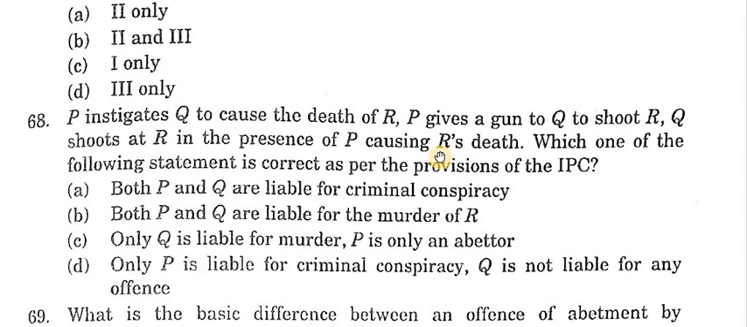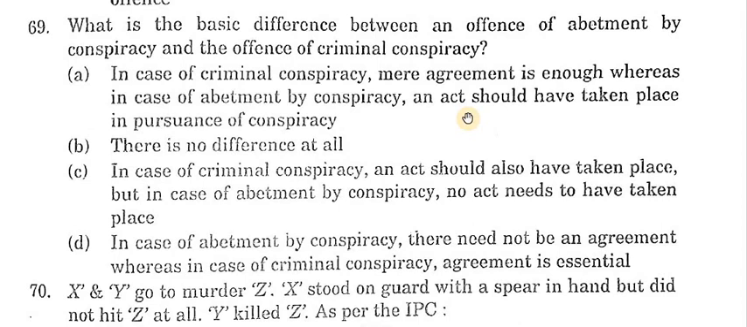Next question, your 69. What is the basic difference between the offence of abetment by conspiracy and the offence of criminal conspiracy? Answer is A. In case of criminal conspiracy, mere agreement is enough, whereas in case of abetment by conspiracy, an act should have taken place in pursuance of the conspiracy.